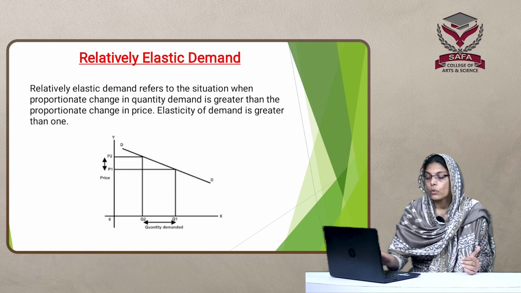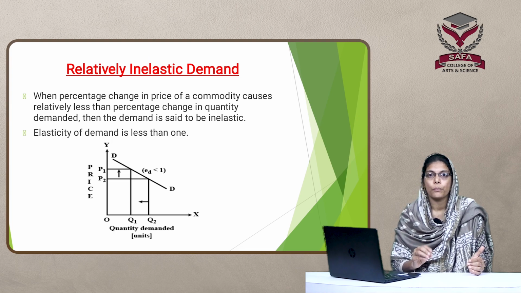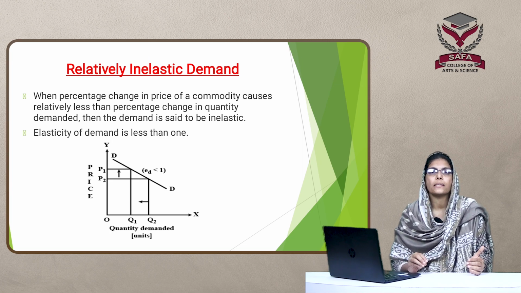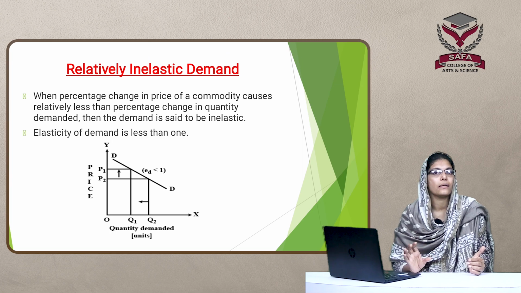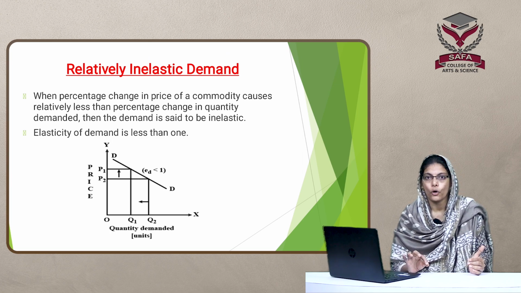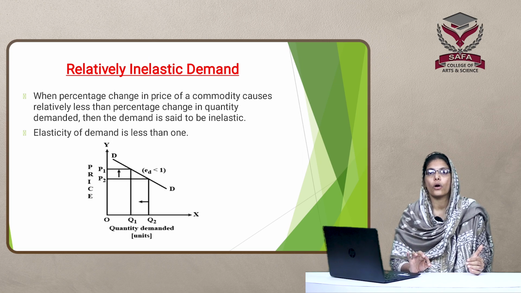Now the fourth type of price elasticity is relatively inelastic demand. Demand is said to be relatively inelastic when a proportionate change in price of the product leads to a less than proportionate change in the quantity demanded.